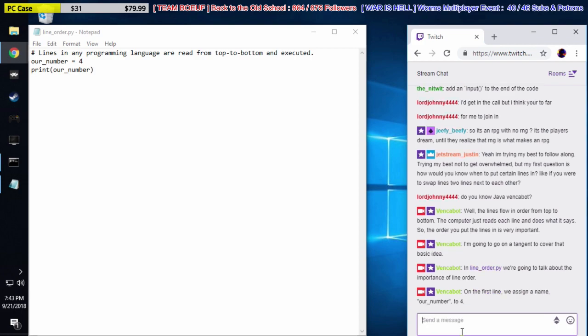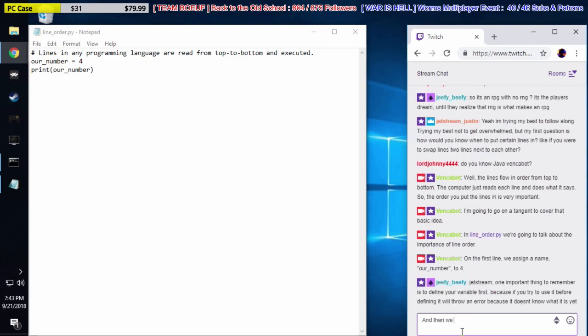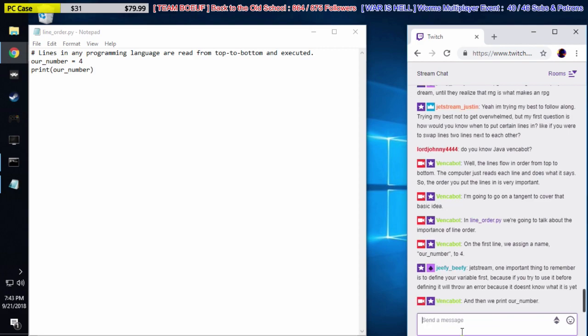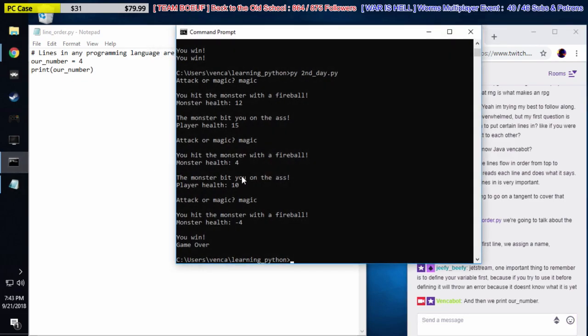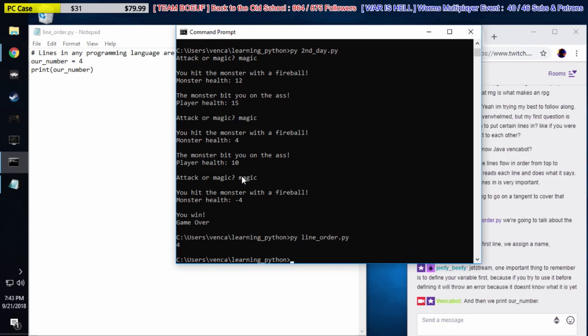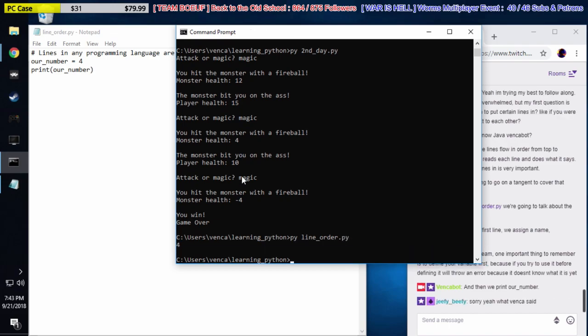So now 4 is referred to as our number. And then we print our number. So let's go and run that code, shall we? Let's go here and do py line order dot py. Hey, 4. Right, so 4 gets printed off.